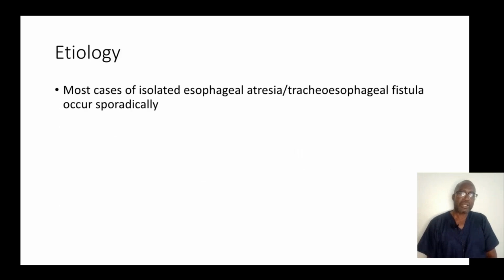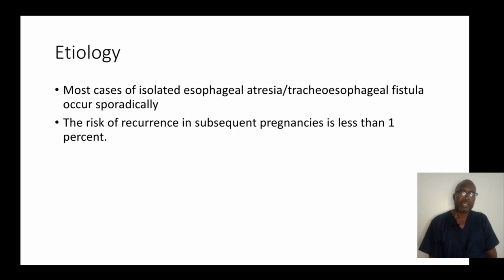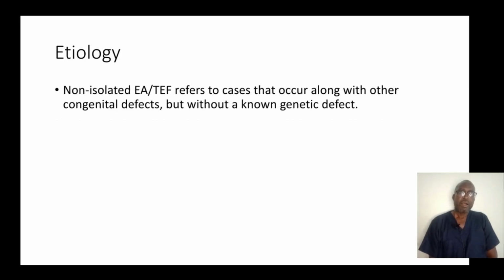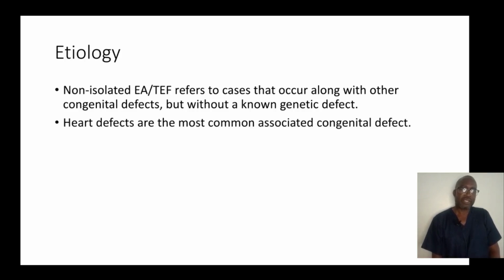Most cases of isolated esophageal atresia and tracheoesophageal fistula occur sporadically. The risk of occurrence in subsequent pregnancies is less than 1%. Non-isolated esophageal atresia and tracheoesophageal fistula refers to cases that occur along with other congenital defects, but without a known genetic defect. Heart defects are the most common associated congenital defect.